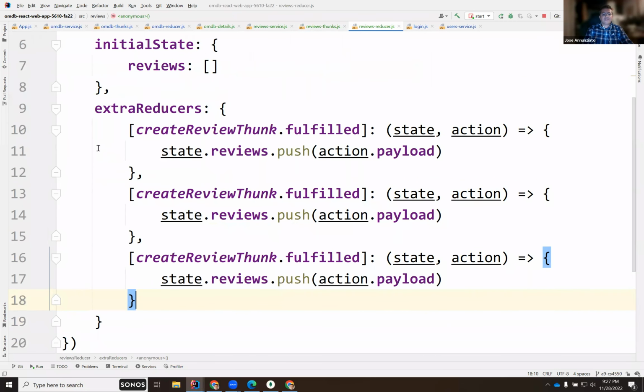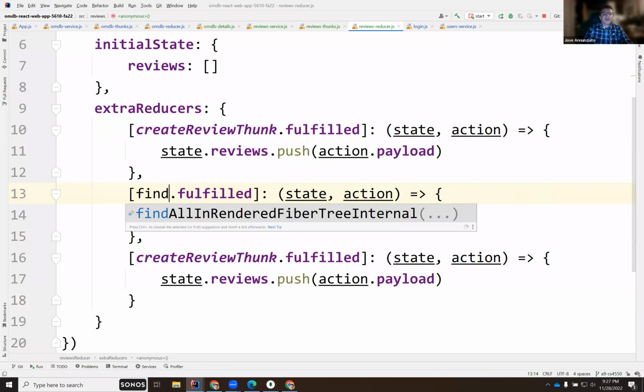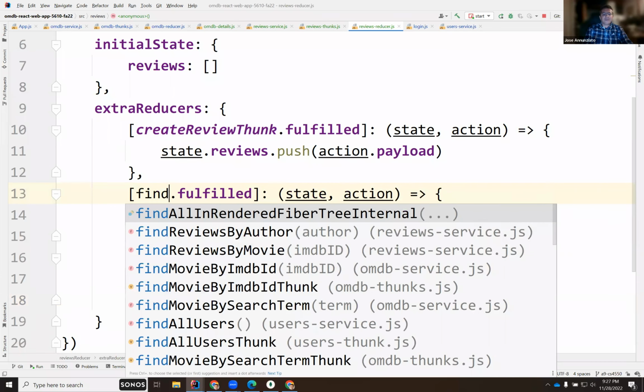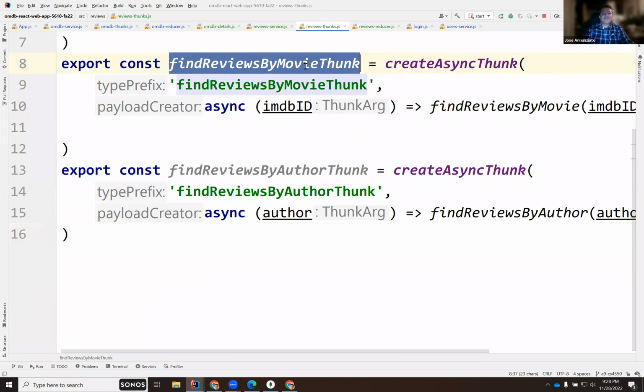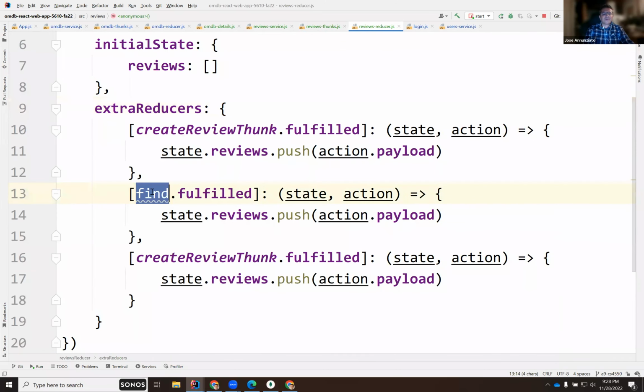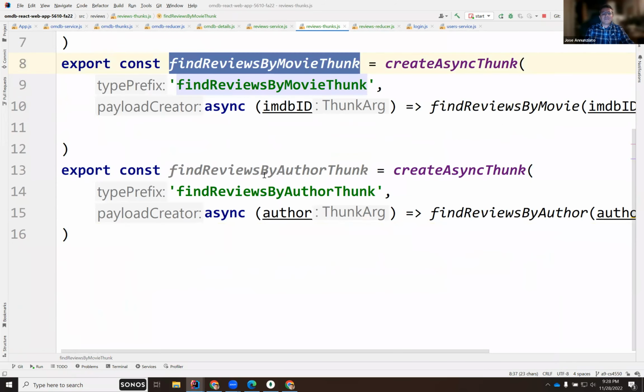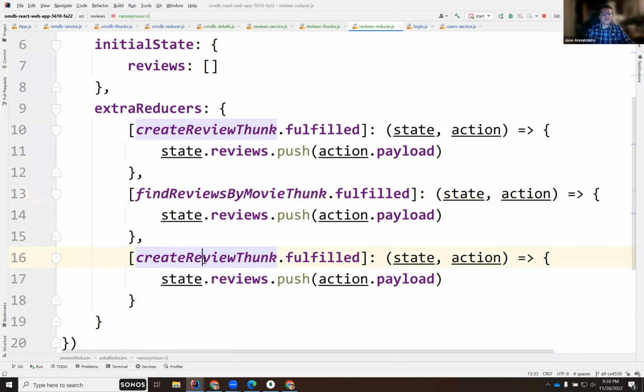So this will be the findReviewsByMovie thunk, and this thunk I'm going to put there, and this thunk I'm going to put there.